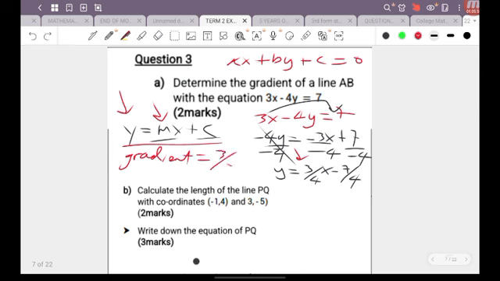Now in this question, they didn't ask you about the y-intercept, but they may switch up the question on you and ask you for the y-intercept instead of the gradient, or they might ask you for both. So in this case, the gradient is positive 3 over 4, and the y-intercept is negative 7 over 4. What is the y-intercept?